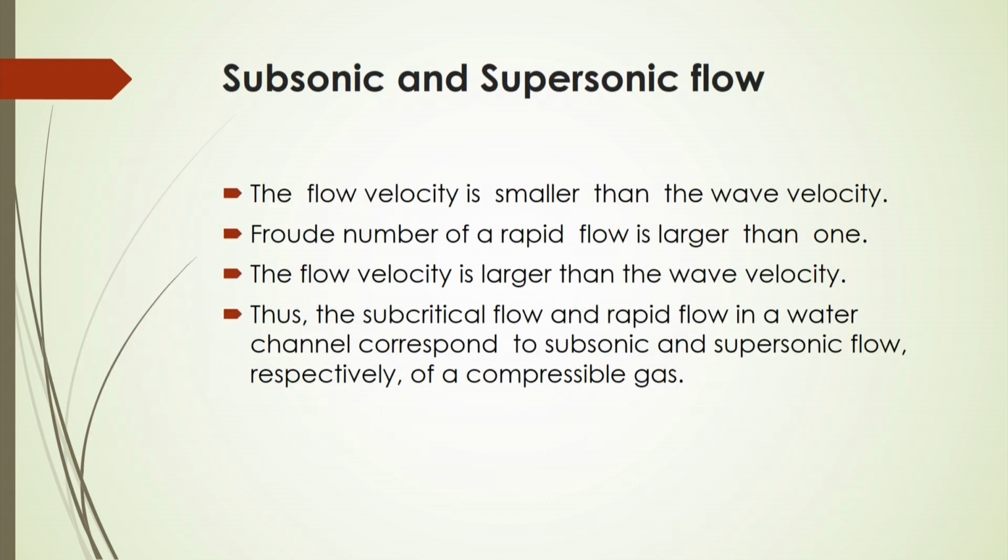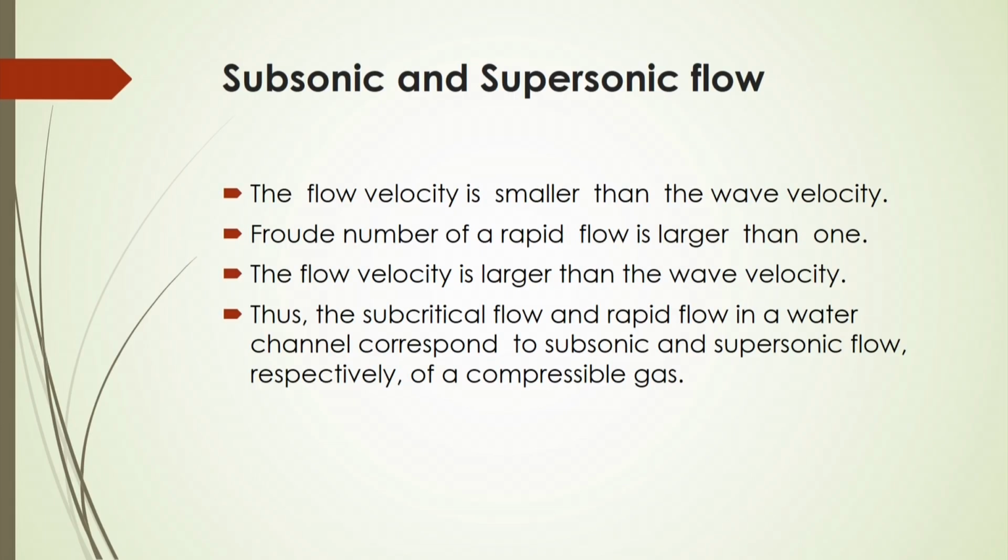Now, if the flow velocity is smaller than the wave velocity, then it will be called subsonic, or supersonic also. So the Froude number of the rapid flow is larger than 1 for the supersonic flow. In that case, the flow velocity is larger than the wave velocity, thus the subcritical flow and the rapid flow in a water channel correspond to subsonic or supersonic flow respectively of a compressible gas. So here the subcritical will be represented by subsonic, and rapid flow or supercritical will be supersonic flow there.